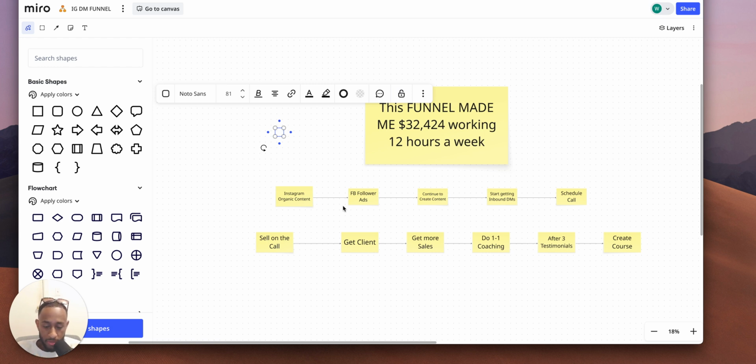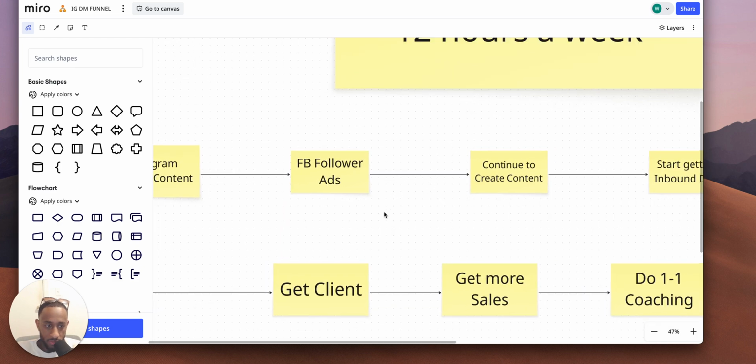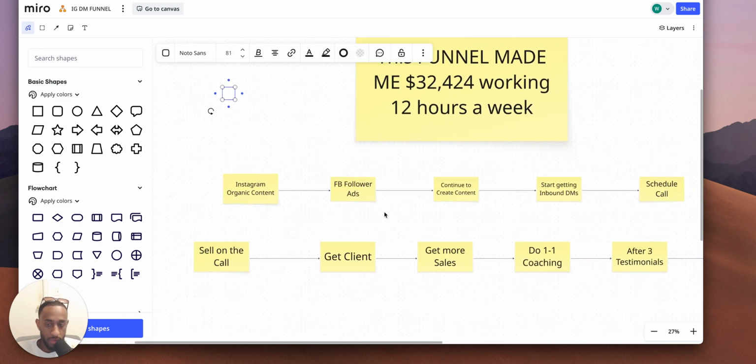So, like I said, if you have a really good offer, it's a strong pain point for people. All you have to do now is just market it, which is going to be Instagram. Instagram is by far one of the best places to market. So take this what you will, run this funnel, steal it from me. It works. It's amazing.